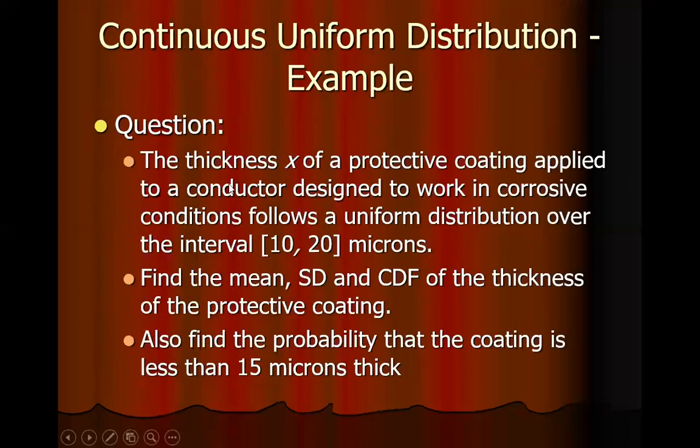This is an example of continuous uniform distribution. It is given that thickness of a protective coating applied to a conductor designed to work in corrosive conditions follows a uniform distribution over the interval 10 and 20 microns. The question is: find the mean, standard deviation, cumulative density function of the thickness of protective coating. Second, also find the probability that coating is less than 15 micron in thickness.